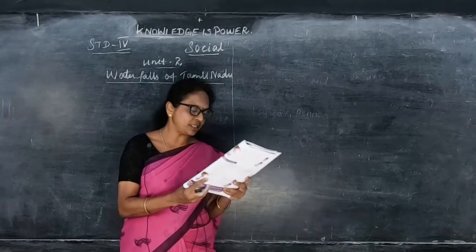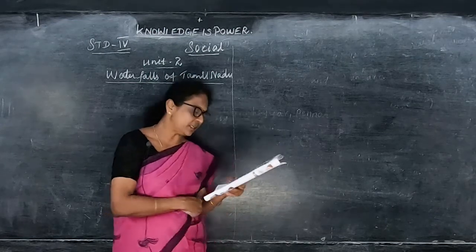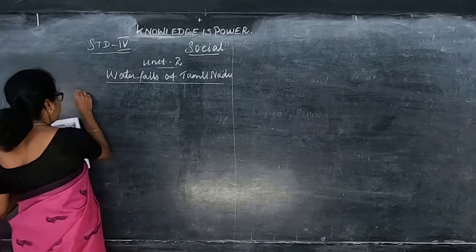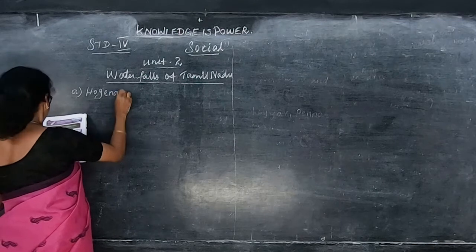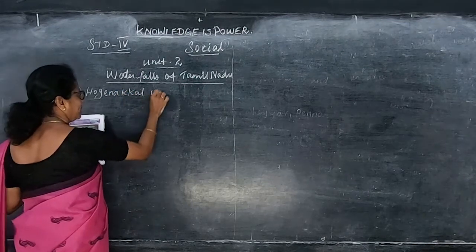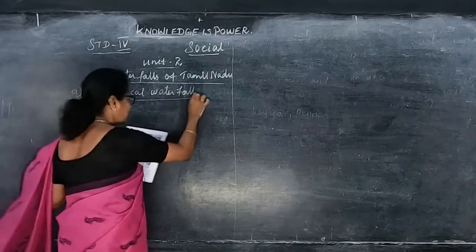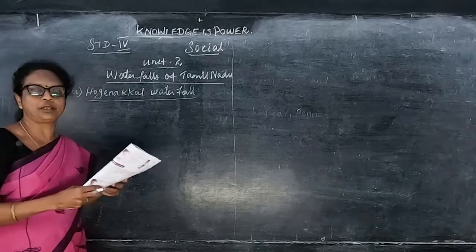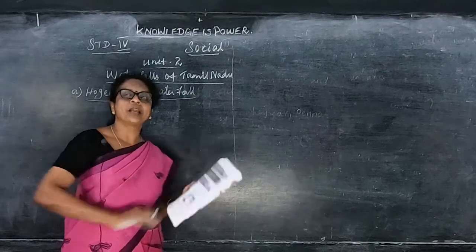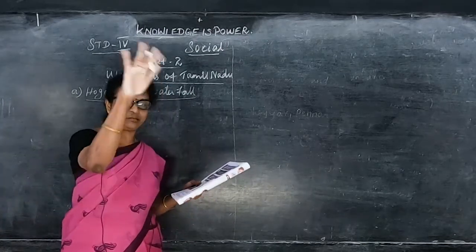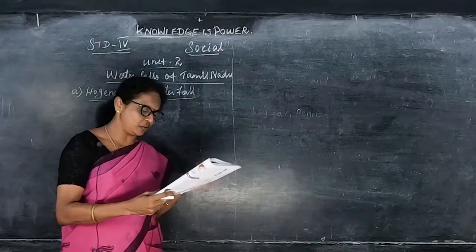What are the waterfalls here? Ogenekkal waterfalls, Kutralam waterfalls, Surili waterfalls and Vattaparai waterfalls. The first one is Ogenekkal waterfalls. It is very beautiful and we can enjoy a lot there. The water falls from the mountain so beautifully. There is also a sloping rock where we can slide down like a slider, and then go into the water again.